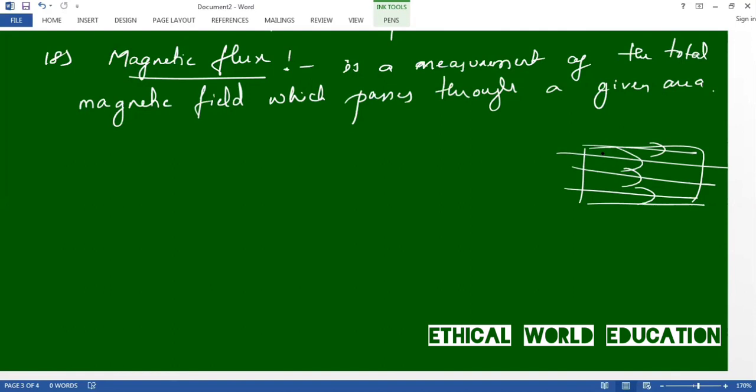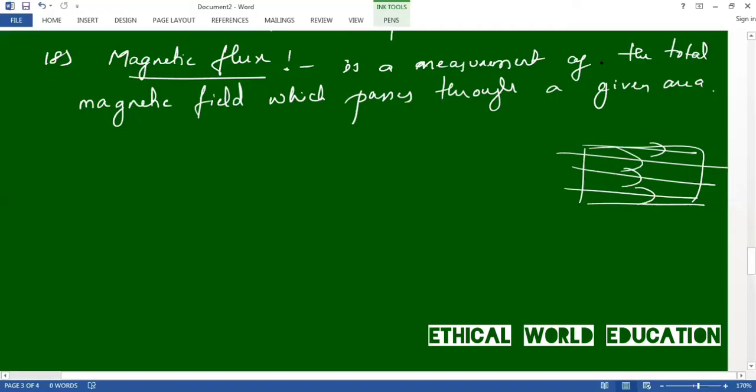It is a useful tool for helping describe the effects of magnetic force on something which occupies a given area. The measure of magnetic field flux is tied to a particular area chosen. Next one is luminous intensity.